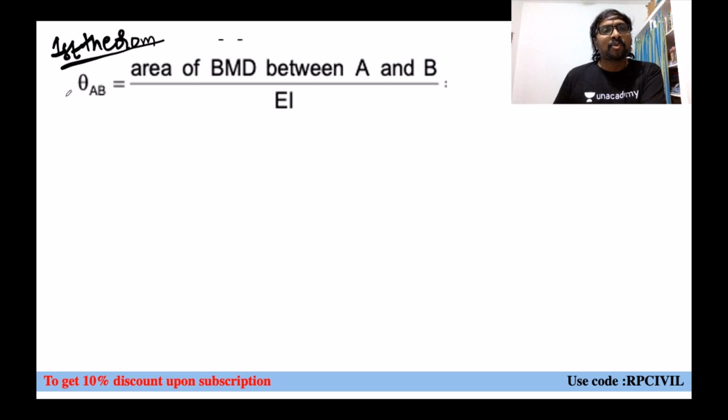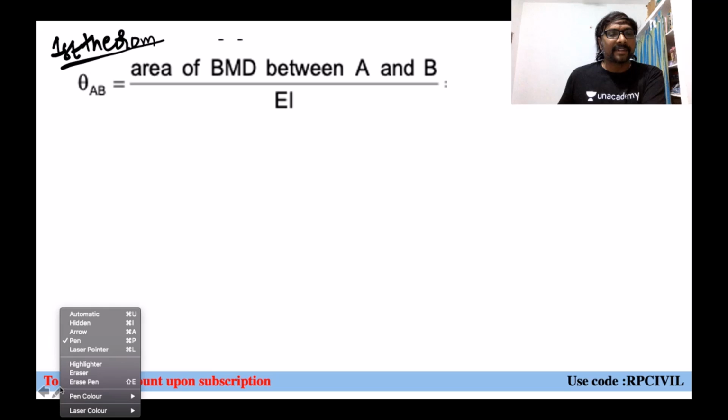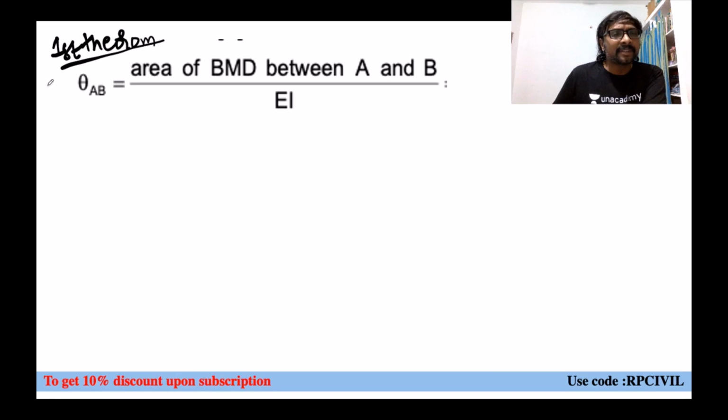So according to Mohr's moment area theorem, what can you write? Difference of slopes between 2 points. Difference of slopes between 2 points, right? Let us say this is theta A minus theta B equal to... theta will be, just for an example it is given.